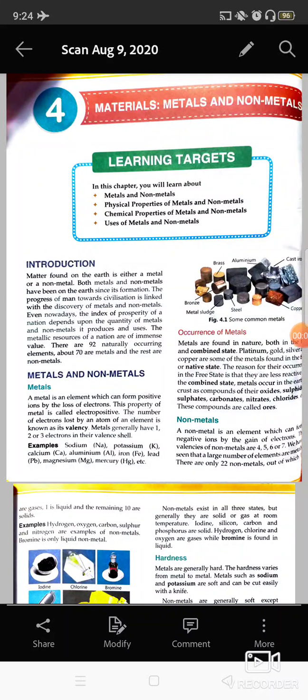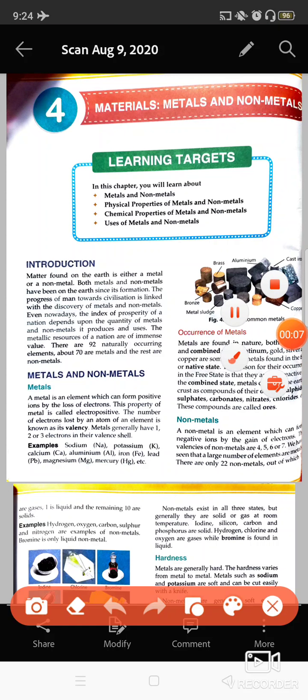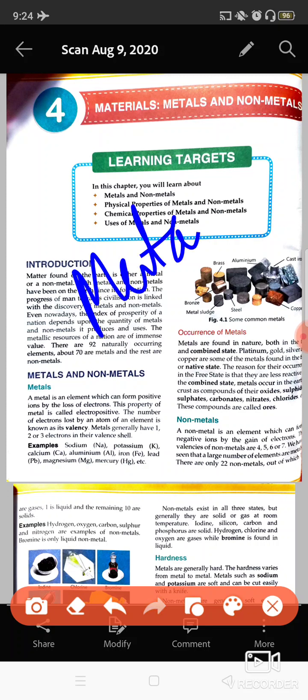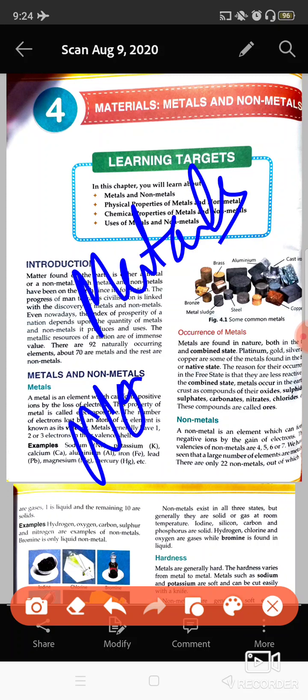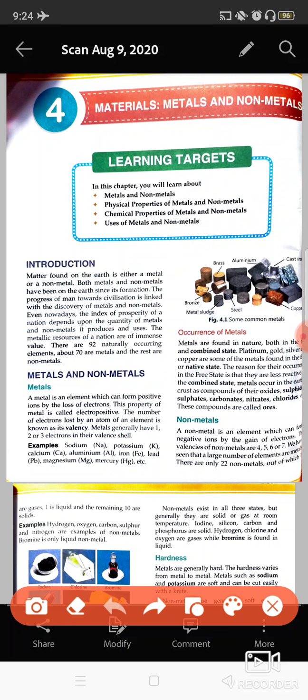Good morning, class 8th. Today I'm going to start your chapter number 4, which is known as materials, metals, and non-metals. Basically, all the materials can be classified into two groups: either metals or non-metals. Why are these called so? The reason is they have different kinds of physical properties and chemical properties.